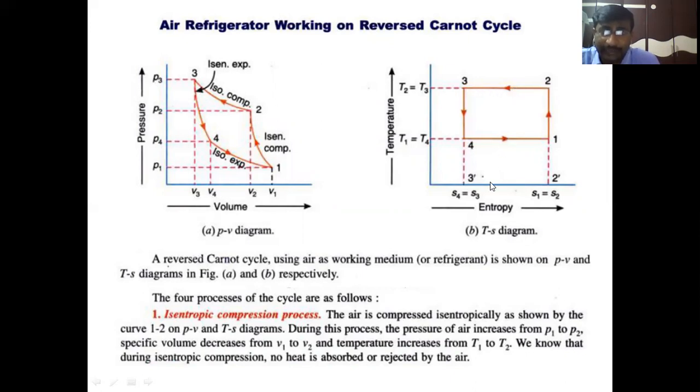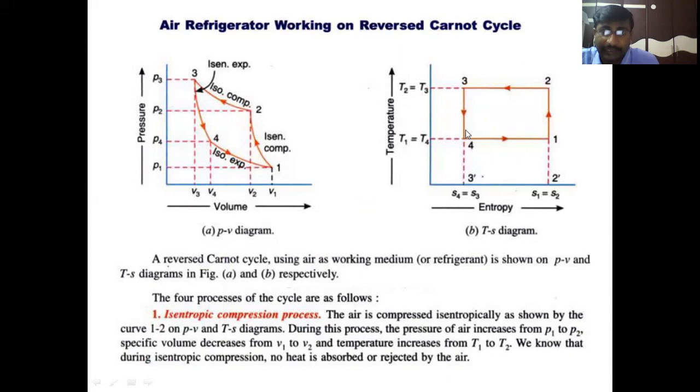What is the area under the 2-3 curve? It is a rectangle, 2, 3, 3 dash and 2 dash. Therefore, heat rejected during this process can be calculated by taking this area.